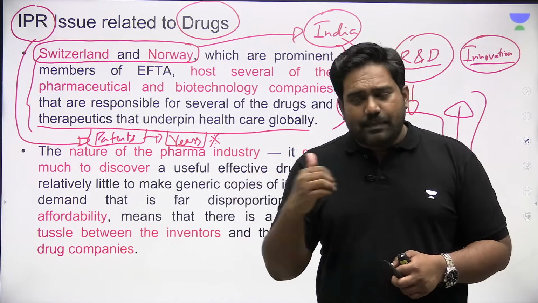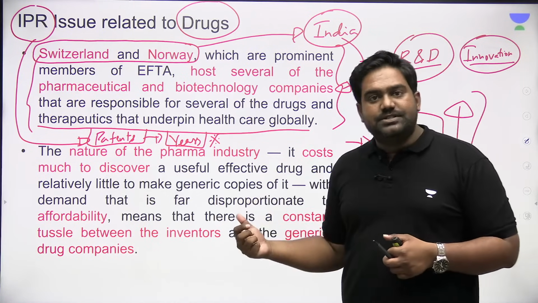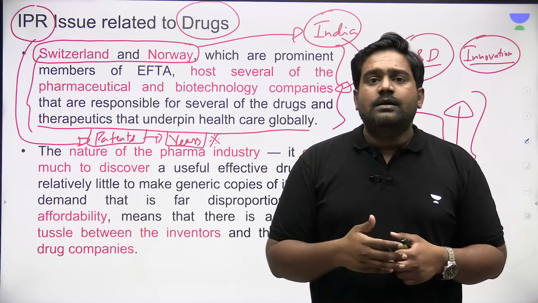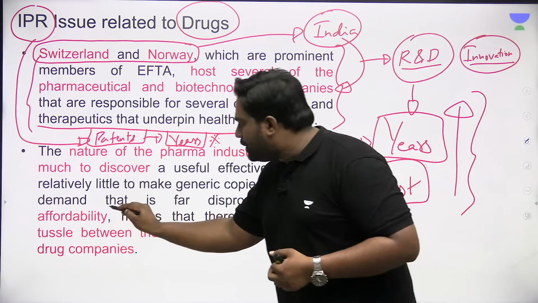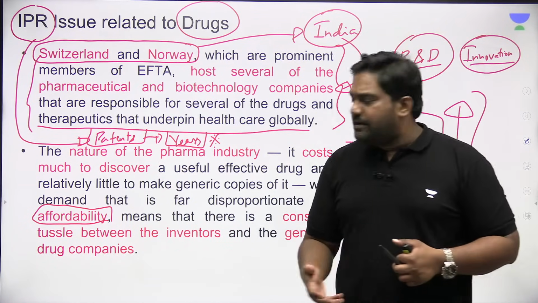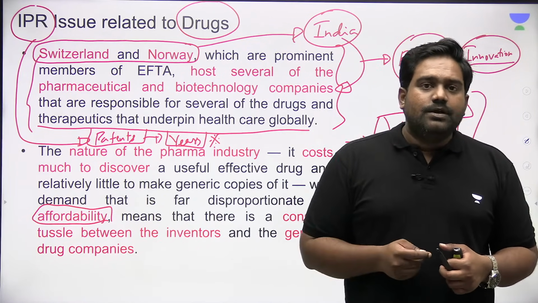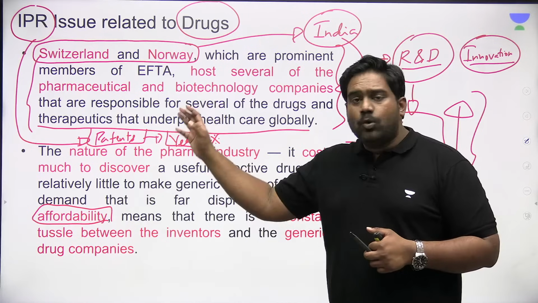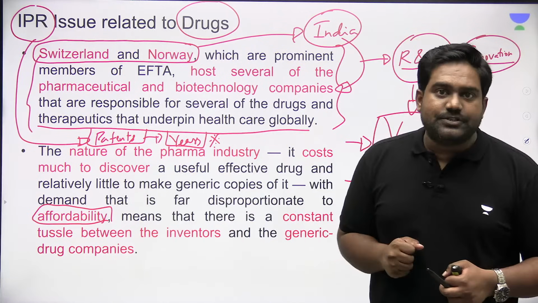For poor countries, developing countries like India or African countries, they cannot afford expensive drugs. Obviously, when patented drugs are sold, these are branded drugs, right? They will be very expensive. They are cost prohibitive. They are not affordable. The question of affordability comes up. Poor people and poor developing countries, underdeveloped countries, they cannot afford these expensive patented branded drugs. So this is where a dispute comes up between developing nations and developed nations over intellectual property rights, specifically related to drugs and pharmaceutical products.